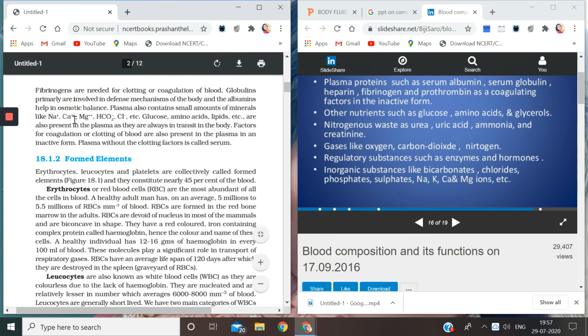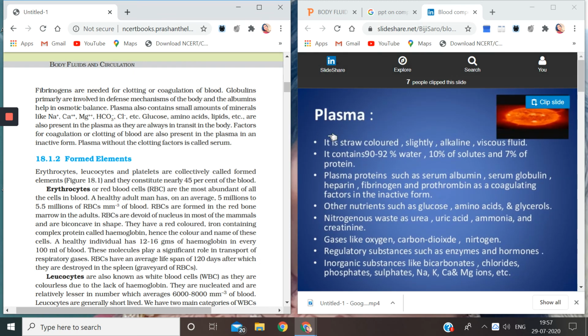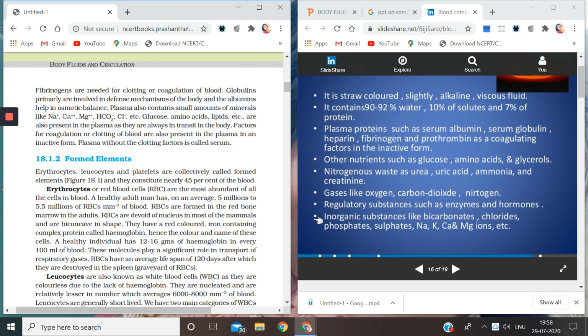See in your NCERT, everything has been discussed and these are the points. See, notes are written in point form: point number 1, 2, 3, 4. This will give you a very nice idea of how to learn them and how to write notes. So I always say to my children that you should try to make your notes on your own by writing things in points and underlining the important ones.